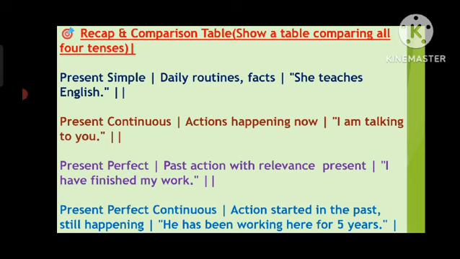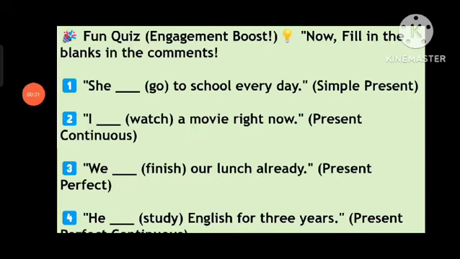Next one is present perfect continuous tense. An action started in the past and still happening, like he has been working here for 5 years. Fill in the blanks and comment below. Now you know all four present tenses. Try using them in your daily conversation.